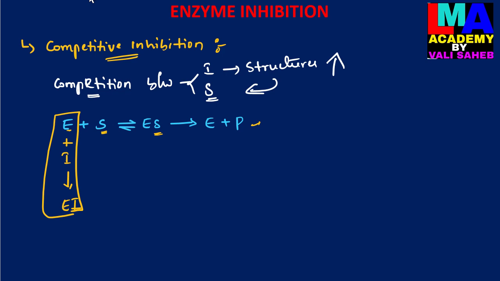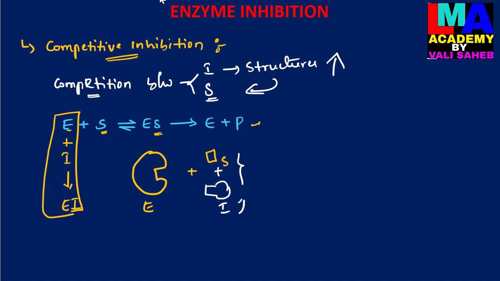So here let us see the diagrammatic representation. This is the enzyme, this is the active site of the enzyme, this is the substrate molecule, and this is the inhibitor. The inhibitor has a structure similar to the substrate molecule for binding to the active site of the enzyme. So here the competition will be created between the substrate and the inhibitor.